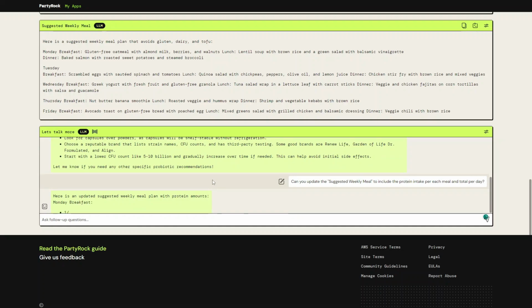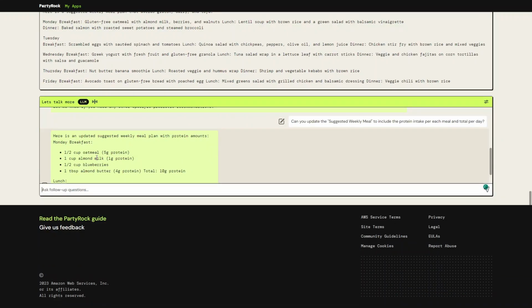The application will rewrite the meal plan and also will include the protein intake for each meal for breakfast, lunch, and dinner, and also the total protein intake for each of these meals.